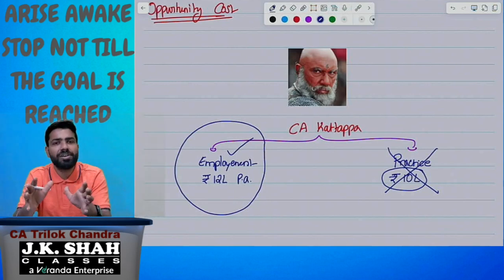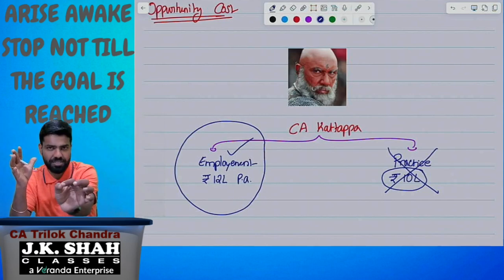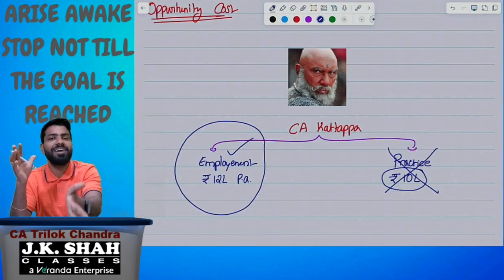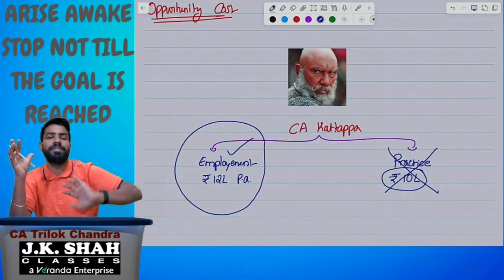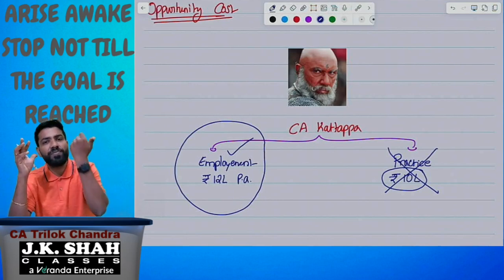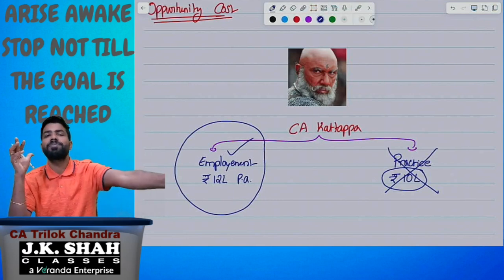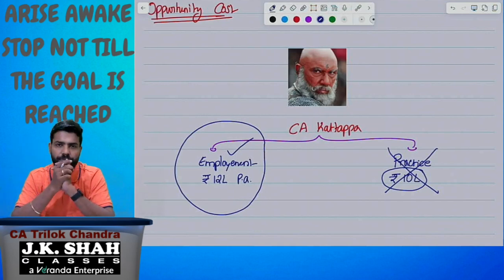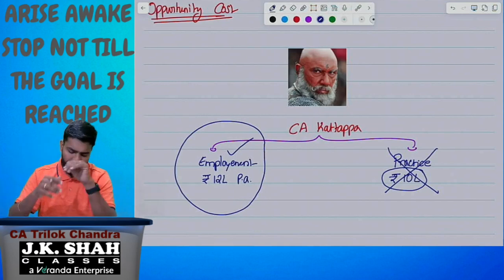Then what does opportunity cost mean? Benefit lost. Listen, benefit lost by choosing the alternative option. The technical word is benefit foregone. The benefit foregone by choosing the alternative option is called the opportunity cost. Clear? Understanding? Okay, next.